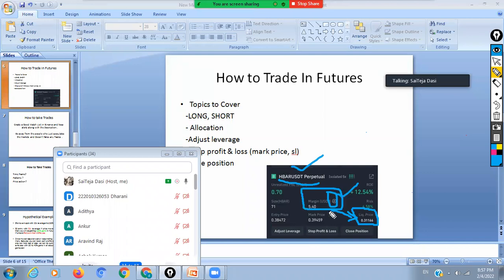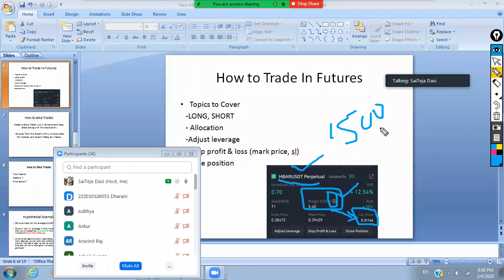You can add the margin also. After adding, the liquidation price may move away, and it helps if you lack funds. Accordingly, you can also take out the margin you added earlier. For suppose you added $500 here, but HBAR came down again, and you added around $100.